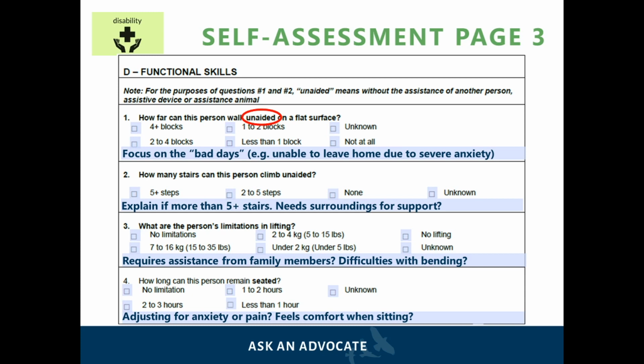In cases where the disability is mostly about mental health and the applicant is physically capable of doing these activities but suffers from severe mental health, you can always write something along the lines of no physical limitation, but severe mental impairment, or severely lacks motivation.